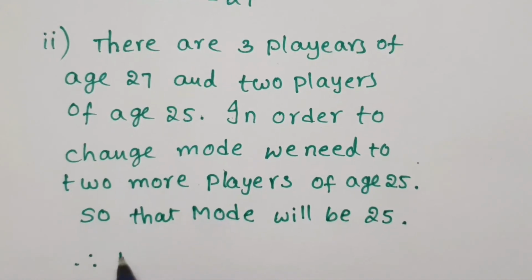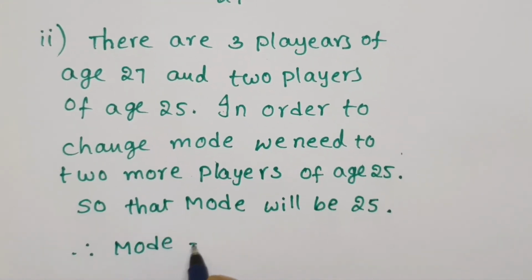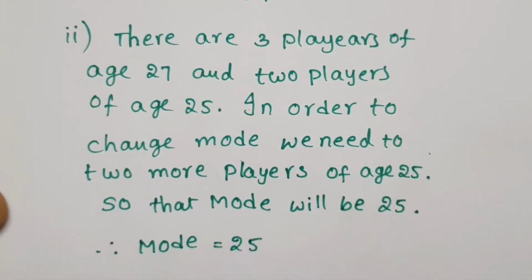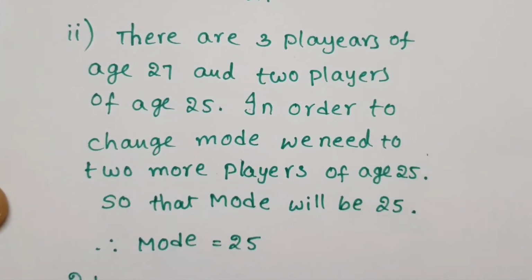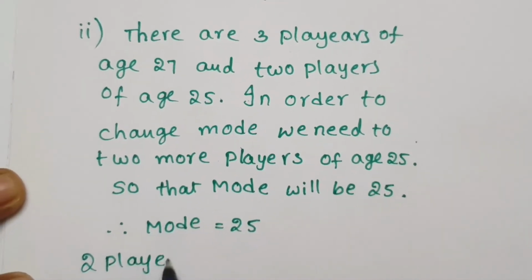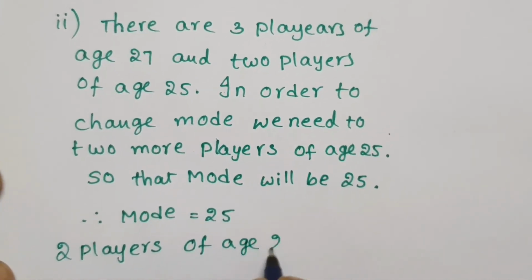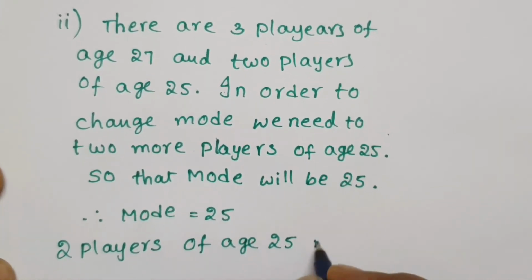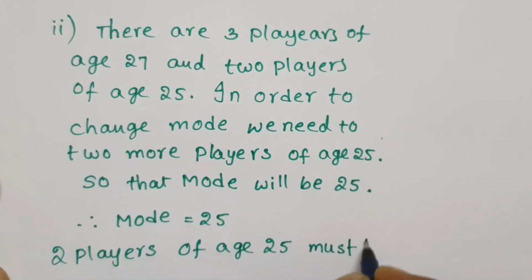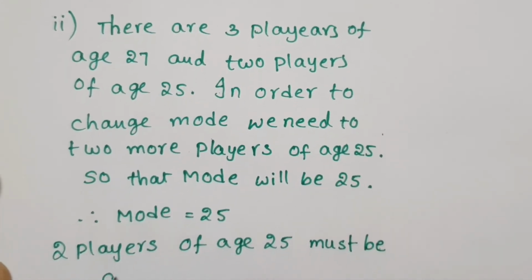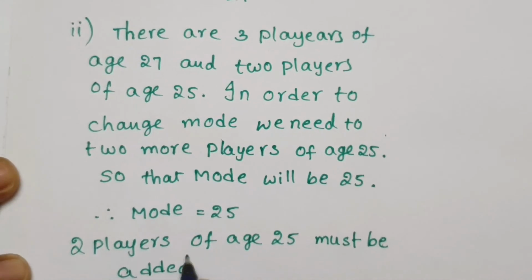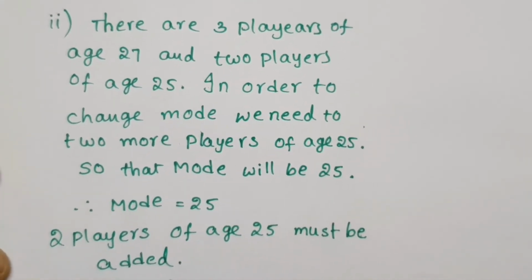So therefore mode equal to 25. So when 2 players of age 25 must be added. Must be added.